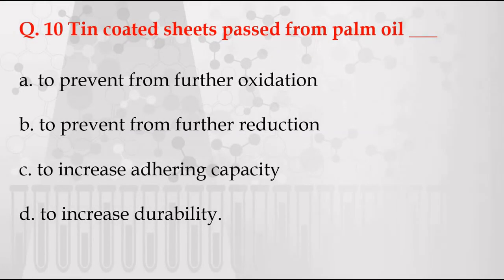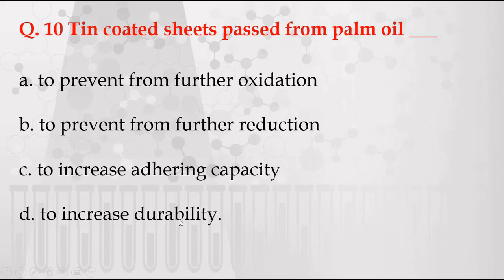Next question. Tin coated sheets are passed through palm oil. The options are given: A. To prevent from further corrosion, B. To prevent from further reduction, C. To increase adhering capacity, D. To increase durability.